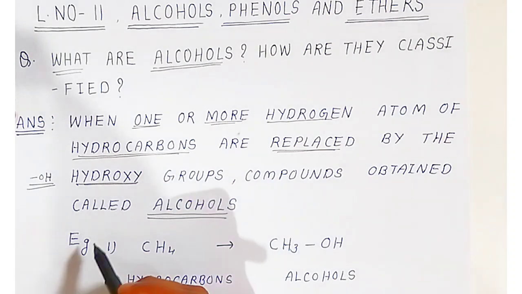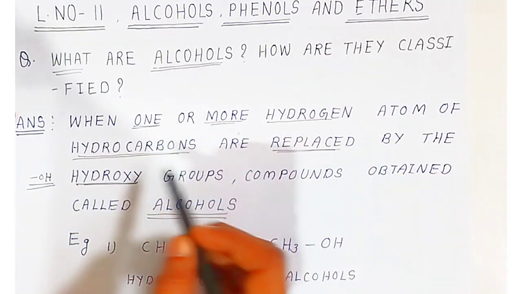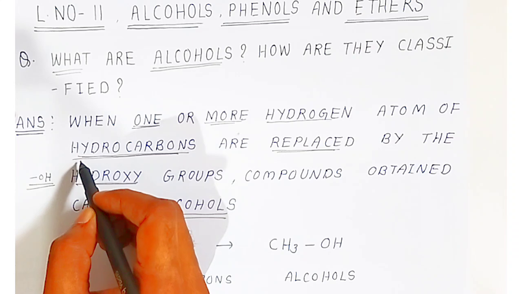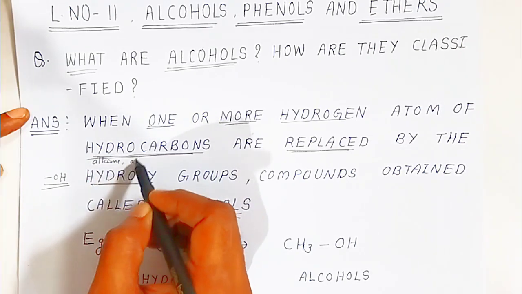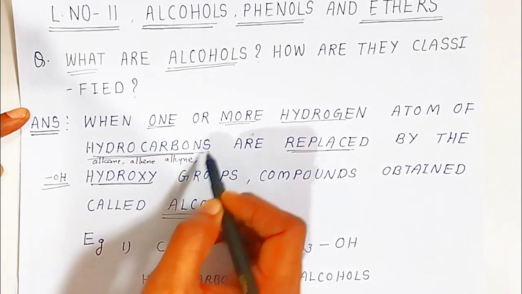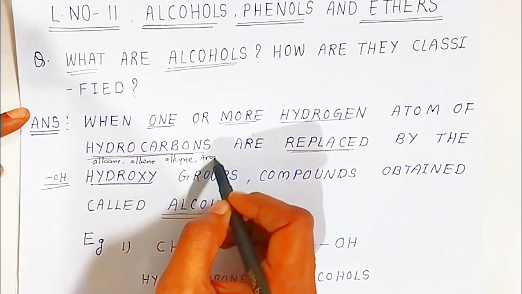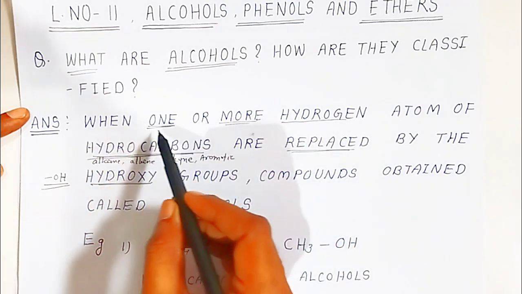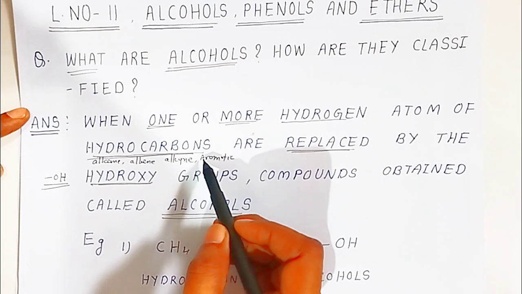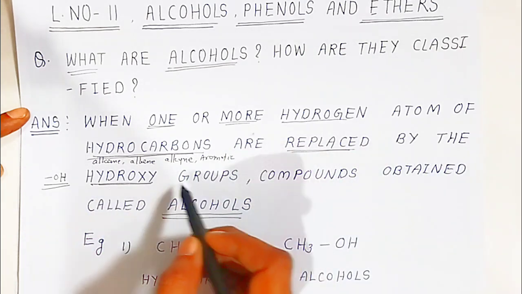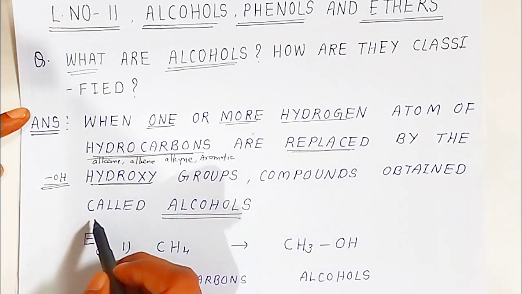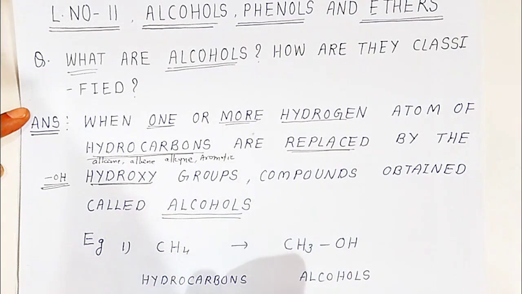It is called as what? Alcohols. When one or more hydrogen atoms of hydrocarbons, which are nothing but alkane, alkene, alkyne and benzene, that is aromatic ring, are replaced by hydroxy group, the compound obtained is called alcohols. Here students, I have given a very simple example of hydrocarbon, that is methane.